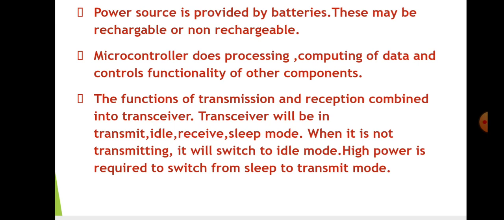Microcontroller is mainly used in sensor nodes more than microprocessor because of the low power consumption and also low cost. The microcontroller does the function of data processing, data controlling, computing of data, and also controls the functionality of the other components.